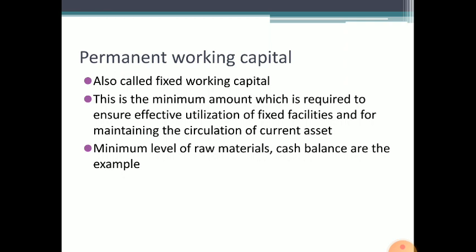This is also a minimum amount of working capital in the business organization, that is fixed by the organization, permanently blocked by the organization. That is called permanent working capital.